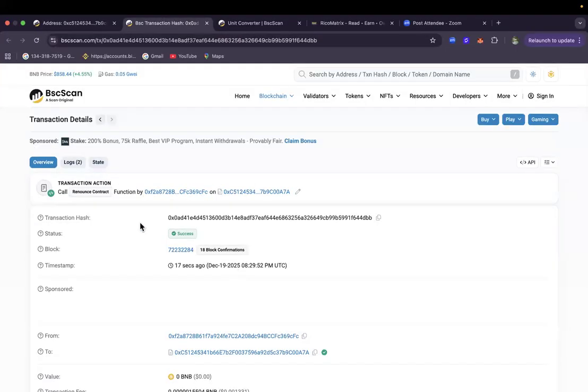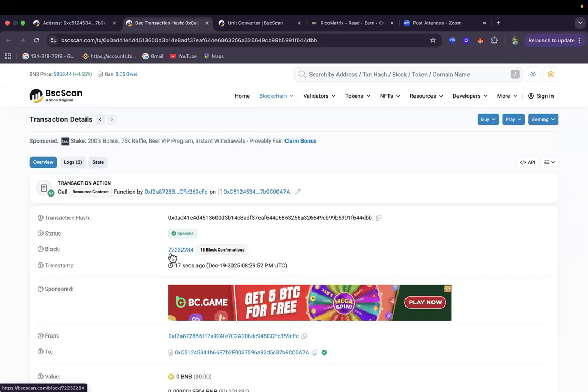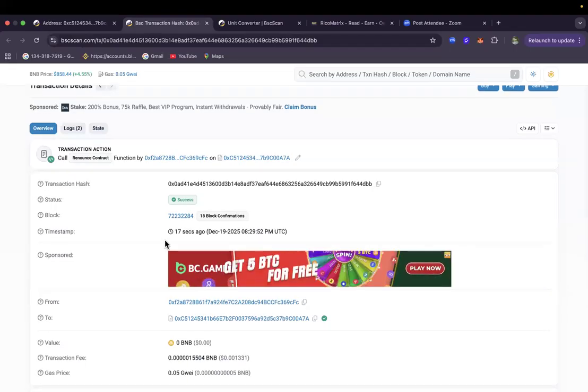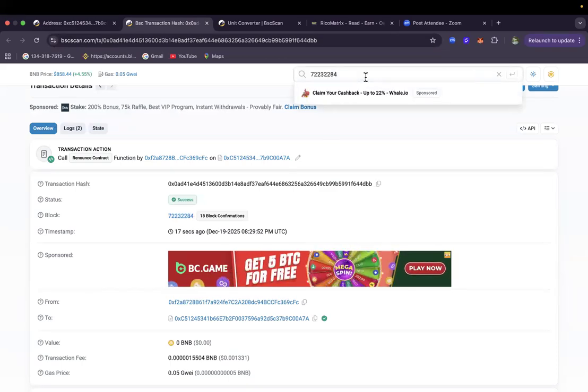Congratulations to ourselves. This is the transaction at block number 72,232,284. This is the block number. So this transaction was hashed at this current block number. If you carry this block number anywhere, anytime, and you search for it, even if you store it and you ever come and search for it, it will bring it up.